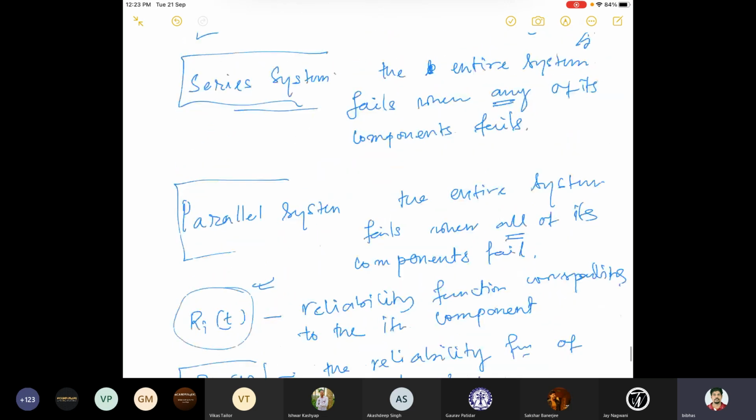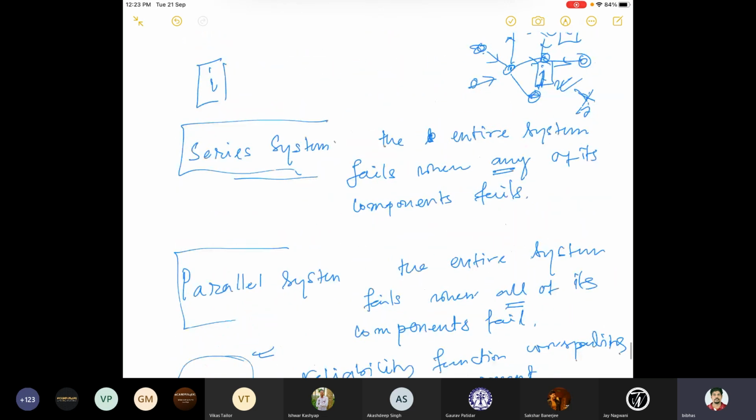There you have to consider random vectors, because if there are k components, you have to consider x_1, x_2, up to x_k. We'll see later in this course that if we have more than one random variable, then we define something called the covariance matrix, which will give you the dependency between the components of the system or the individual random variables.